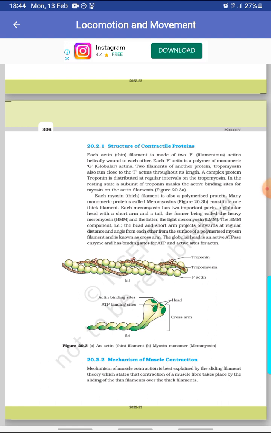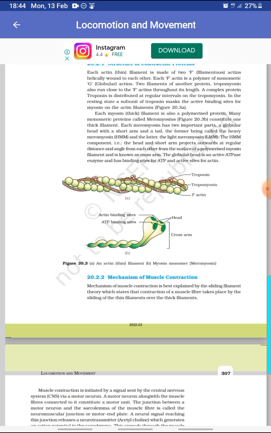The HMM component, that is the head and the short arm, projects outwards at regular distance and angle from each other from the surface of a polymerized myosin filament and is known as the cross arm. The globular head is an active ATPase enzyme and has binding sites for ATP and active sites for actin.